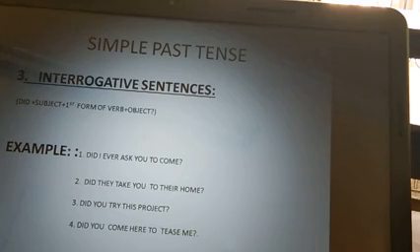Did I ever ask you to come? Did they take me to their home? Did you try this project? Did you come here to tease me? Did you learn something? Did you like this flower? Did you watch the movie? Yes, these are some examples of interrogative sentences. This is all about the sentences that we can make in simple past tense.